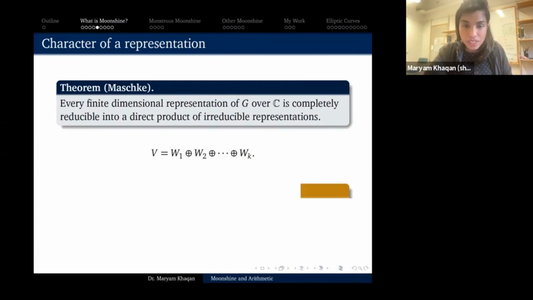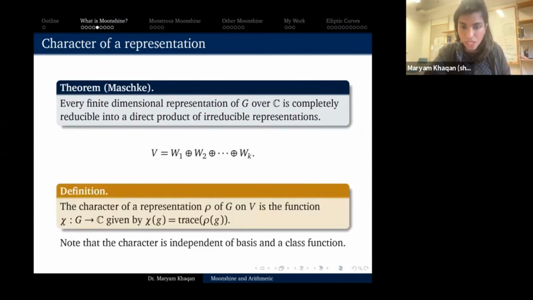Here's another invariant that I need to define. The character of a representation is the function chi from G to C, which is given by chi of G is just the trace of this matrix rho of G. Remember that trace of a matrix is invariant under base change. So it is independent of basis. Whatever basis you picked for your vector space, the trace is an invariant of the representation.